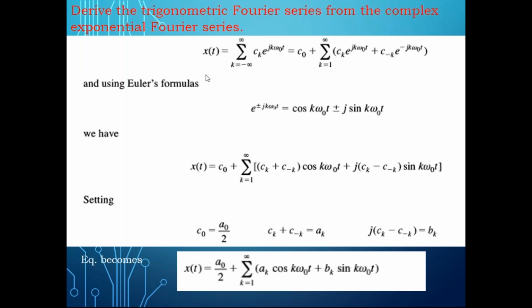We know the formula for the complex exponential Fourier series: x of t equals sigma k equals minus infinity to plus infinity Ck e power j k omega naught t. This is known to you.